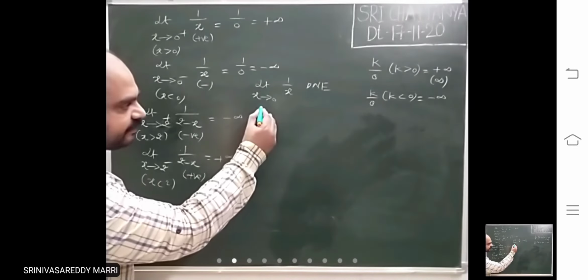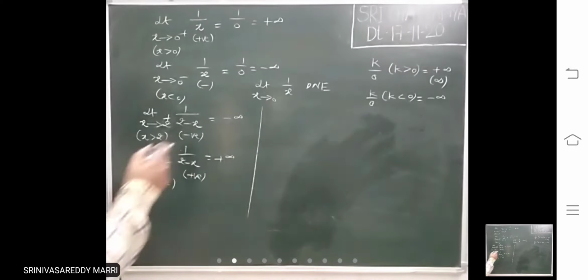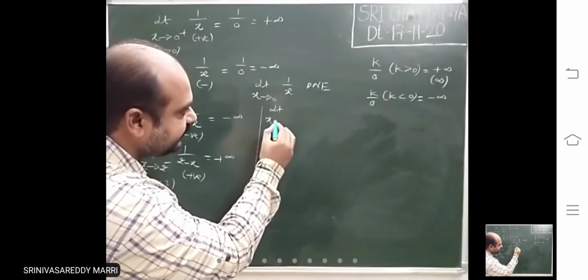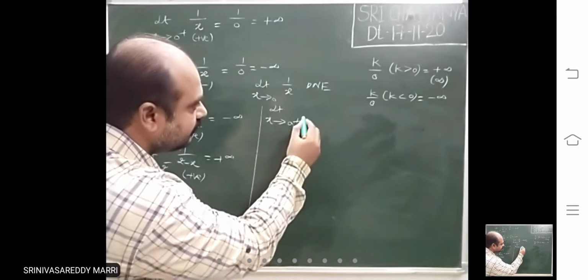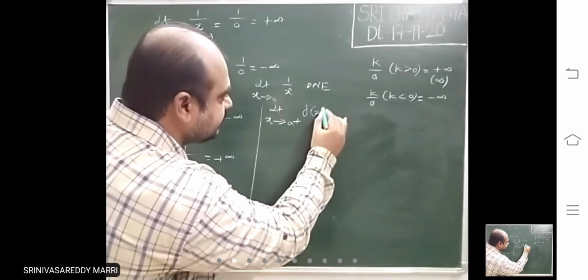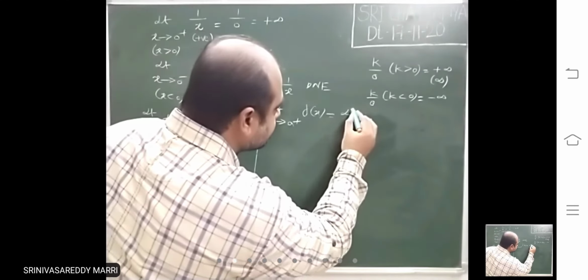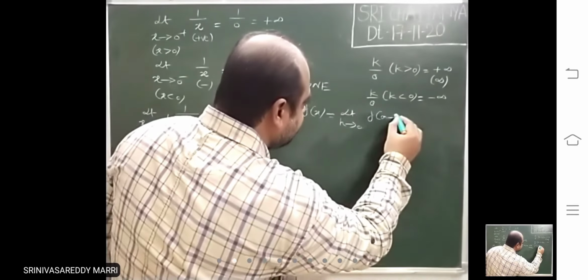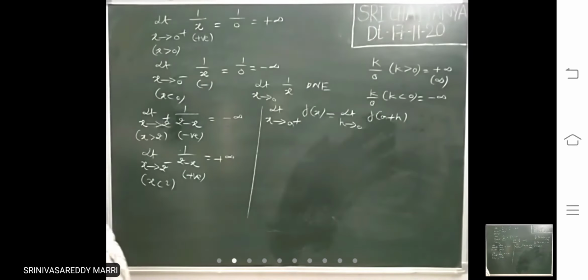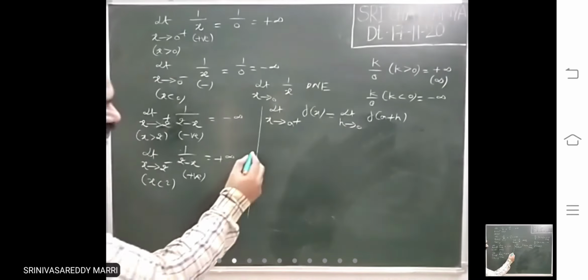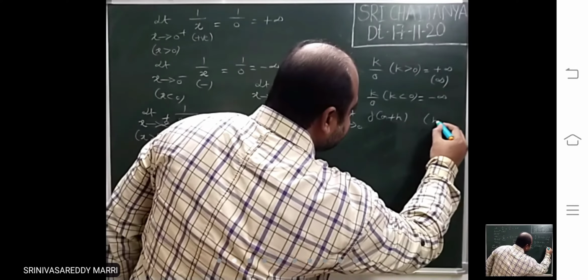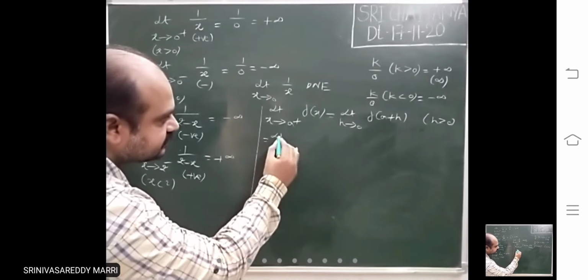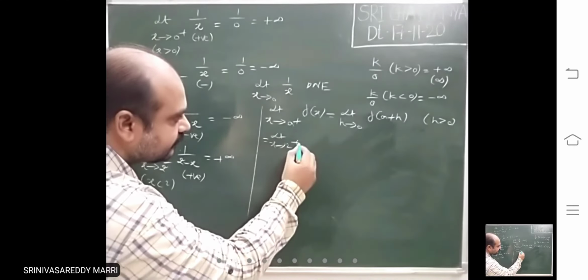Or there is an alternate method, if you are confused with this. I have told how to find the right limit alternatively: the limit as x tends to a plus of f of x is the limit as h tends to 0 of f of a plus h. We convert to h tending to 0, where h is a very small positive quantity.